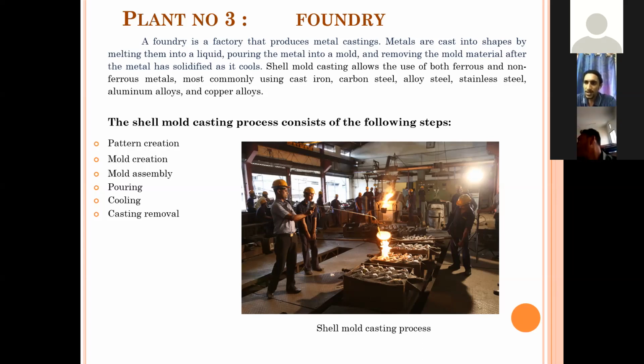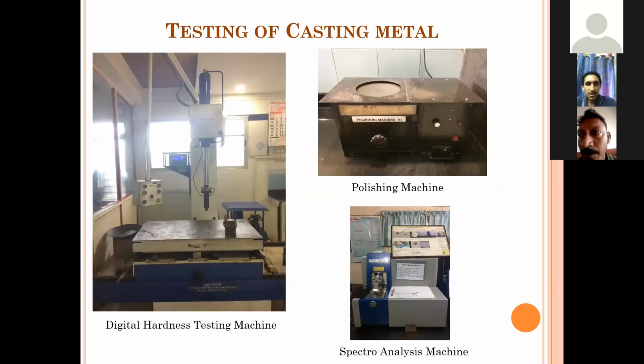Shell mold casting allows the use of both ferrous and non-ferrous materials, most commonly cast iron, carbon steel, alloy steel, stainless steel, aluminum alloy, and copper alloy. The shell molding casting process consists of the following steps. First one is pattern creation, second one mold creation, third one mold assembly, fourth one pouring, fifth one cooling, and finally casting removal.